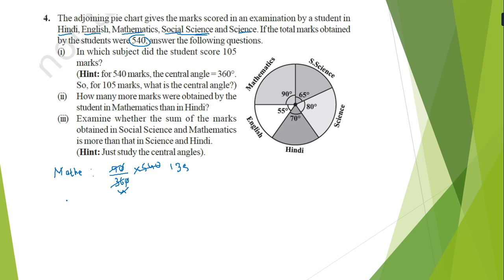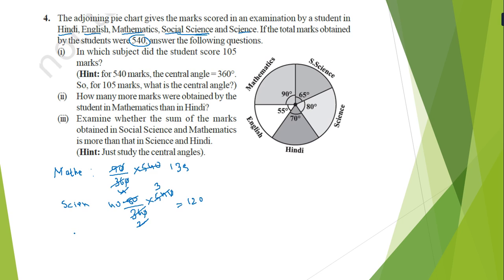Now after maths, we can say social science or science. So 80 upon 360, 80 degrees multiplied by 540. Again 10 cut, 18, 2 3s are 6, we get 120. So in science we can say 120.